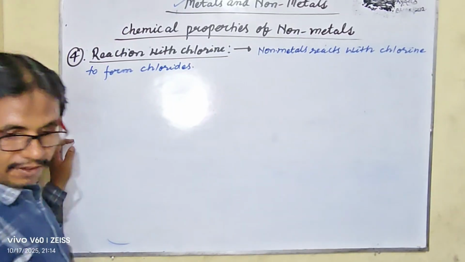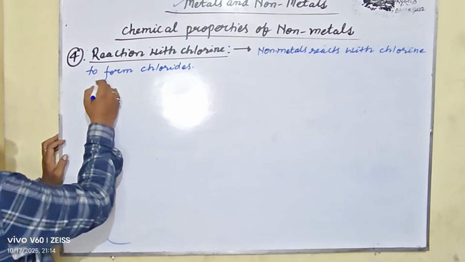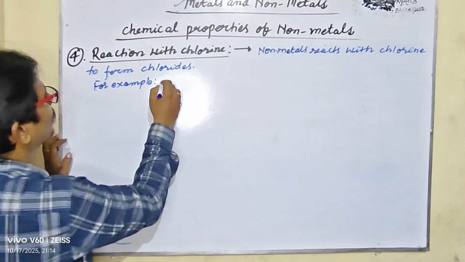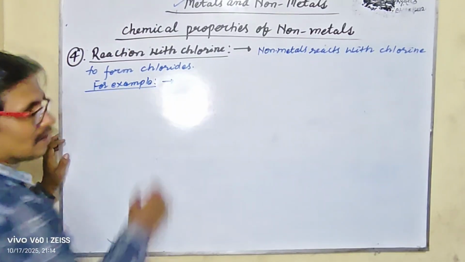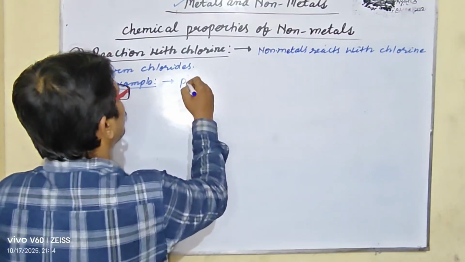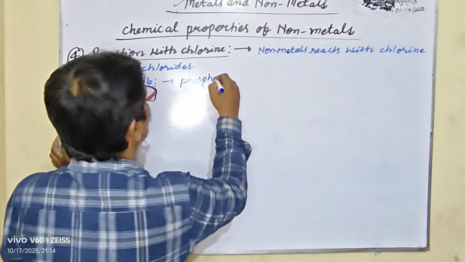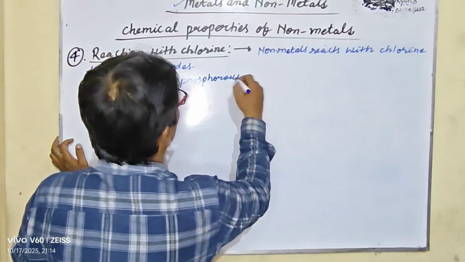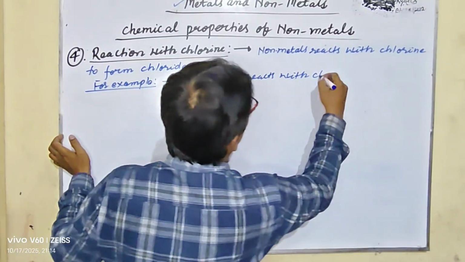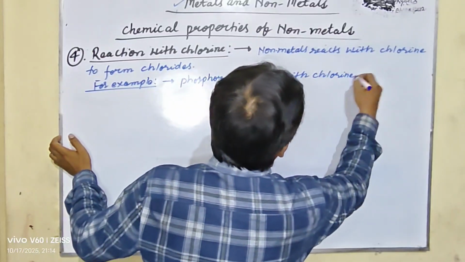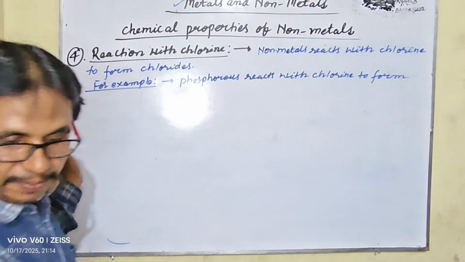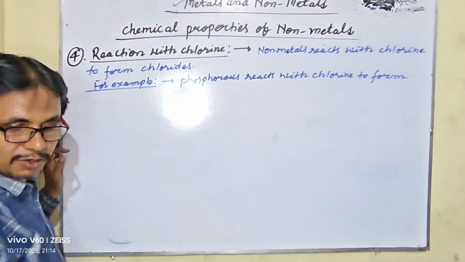For example, let us take the example, phosphorus reacts with chlorine to form phosphorus trichloride.